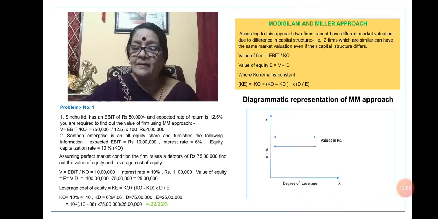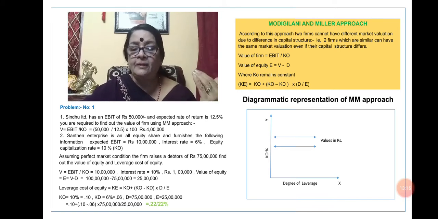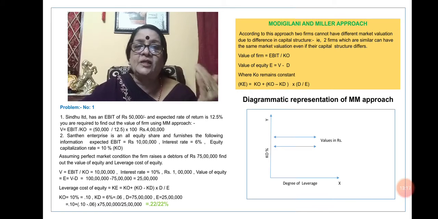So under the Modigliani and Miller approach, what is happening? Two similar firms cannot have different valuations even though their capital structures may be different. That we can find from this.